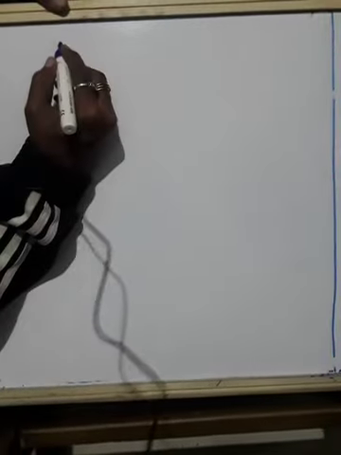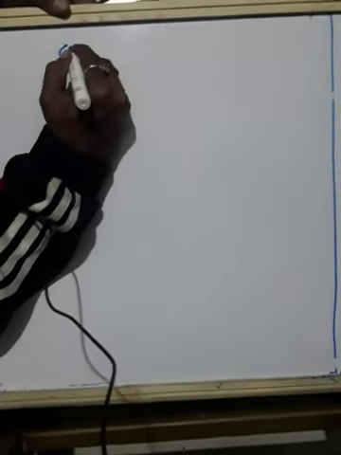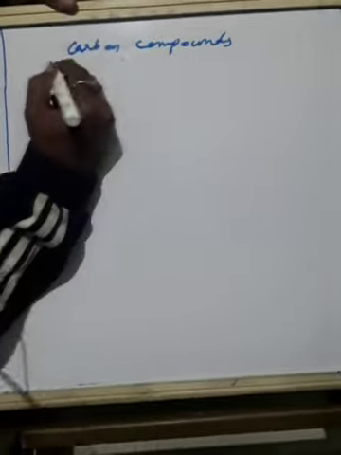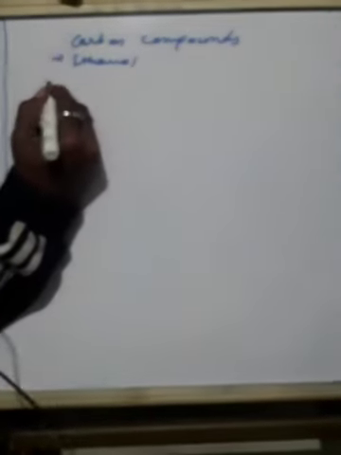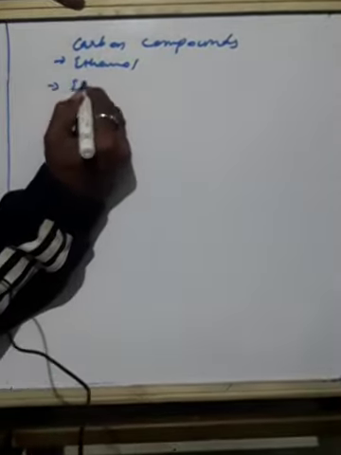Good morning, children. Yesterday we were discussing some important carbon compounds. One is ethanol, and one more is ethanoic acid.